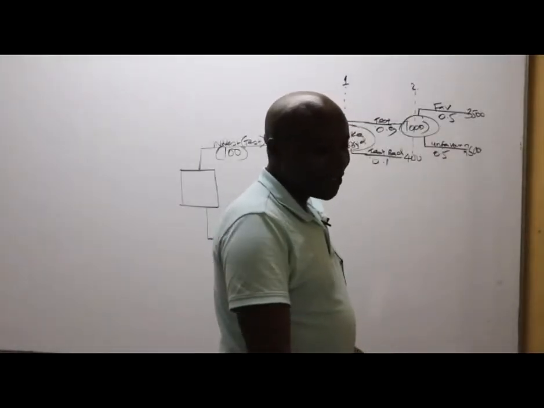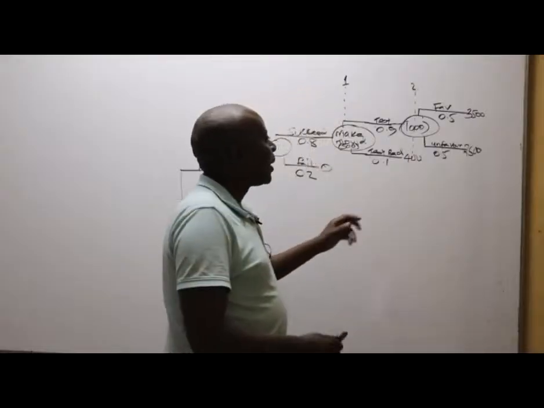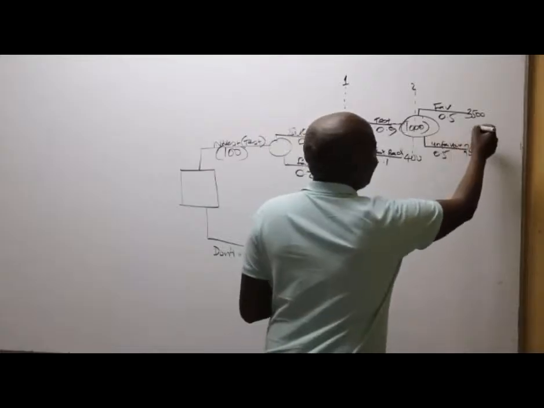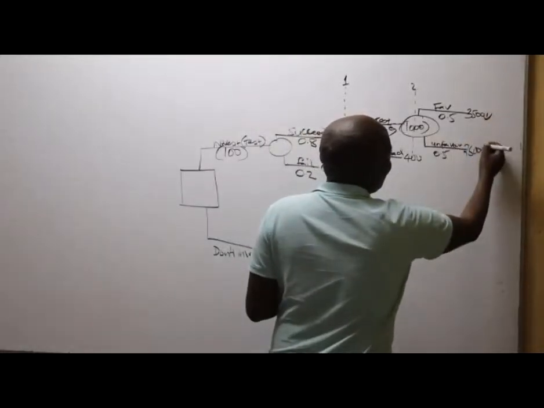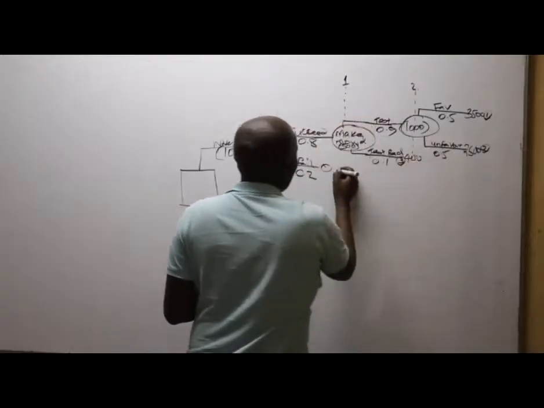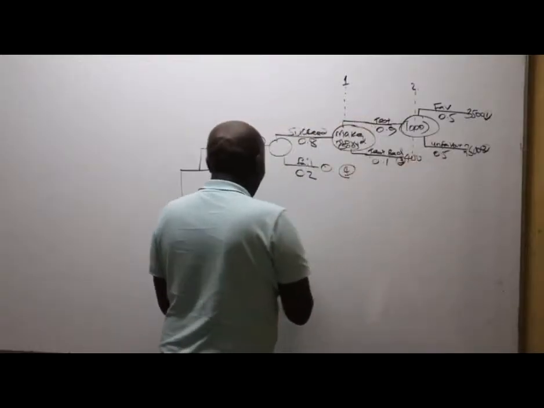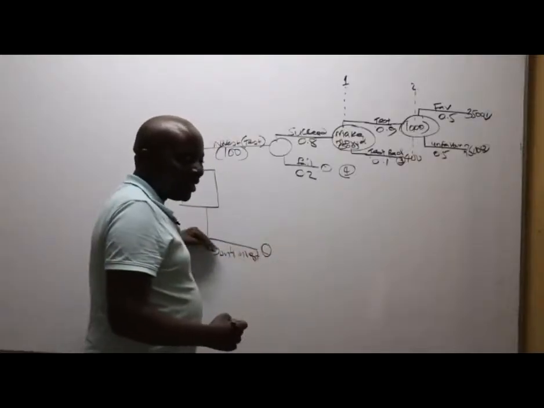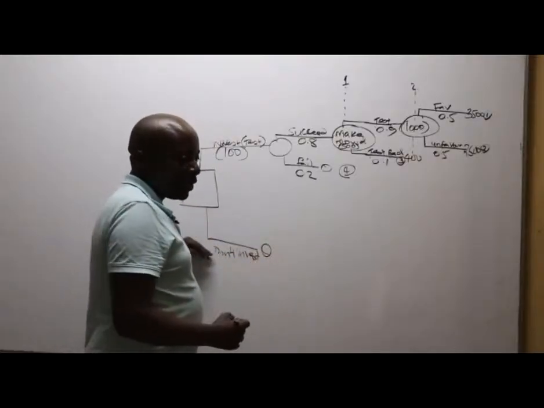Now, ladies and gentlemen, remember the first step is for us to draw this tree, and then come and give us the branches. Branch number 1, branch number 2. This is branch number 3. This is branch number 4. You don't have to label branch 5 because this is quite independent, and we know the final outcome.